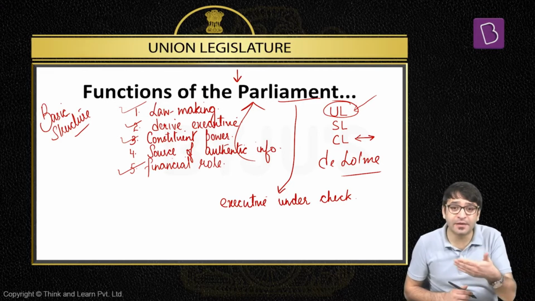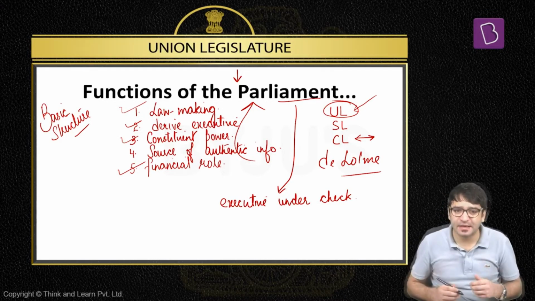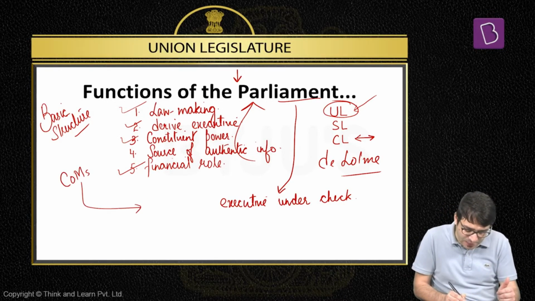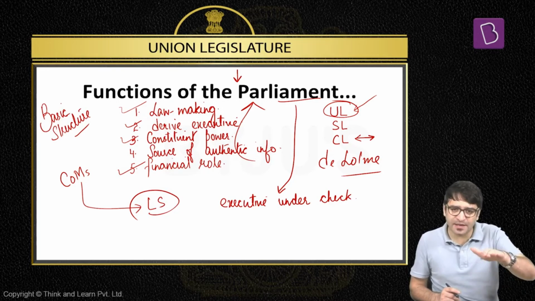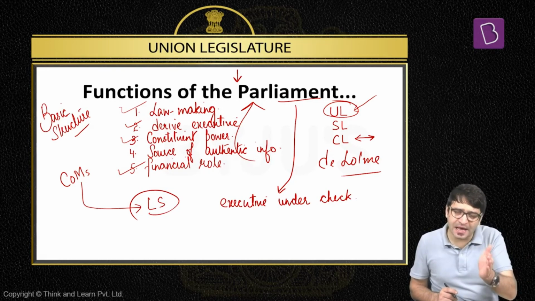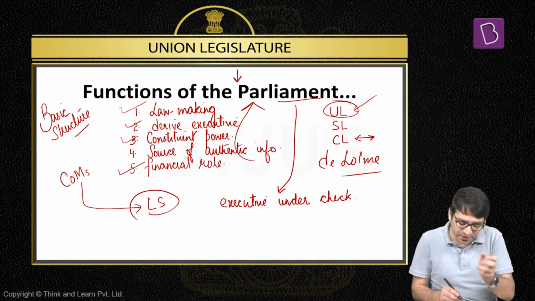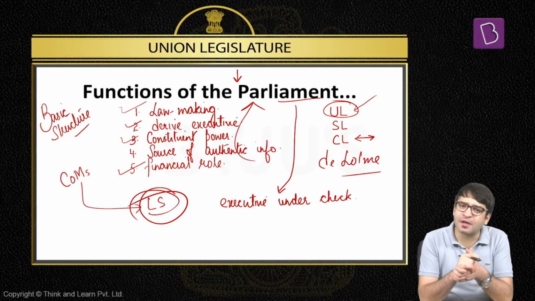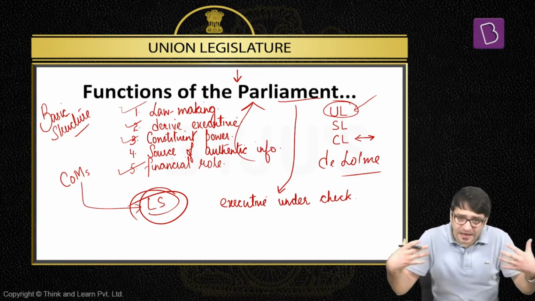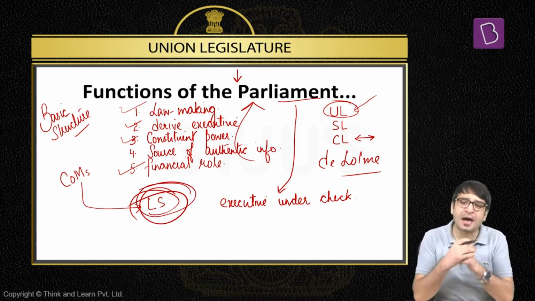But when we say we are a parliamentary democracy, ours is a parliamentary form of government. And in a parliamentary form of government, Council of Ministers are accountable to Lok Sabha. That means Council of Ministers, headed by the Prime Minister, they shall remain in power, they shall remain in office as long as they enjoy their confidence, they enjoy the majority in Lok Sabha. The moment they lose majority in Lok Sabha, they have no other option but to resign. That means the Council of Ministers is collectively accountable to, responsible to the lower house of the Indian Parliament, which is Lok Sabha.